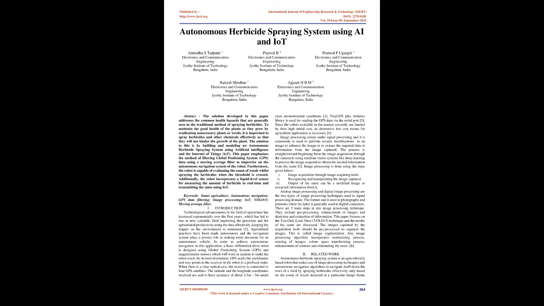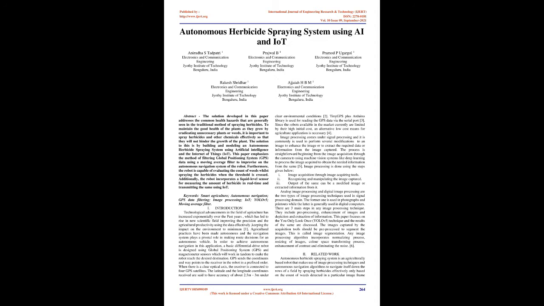method of spraying herbicides. To maintain the good health of the plants as they grow by eradicating unnecessary plants or weeds, it is important to spray herbicides and other chemicals effectively so that they will not hinder the growth of the plant. The solution to this is building and modeling an autonomous herbicide spraying system using artificial intelligence and the Internet of Things, IoT.